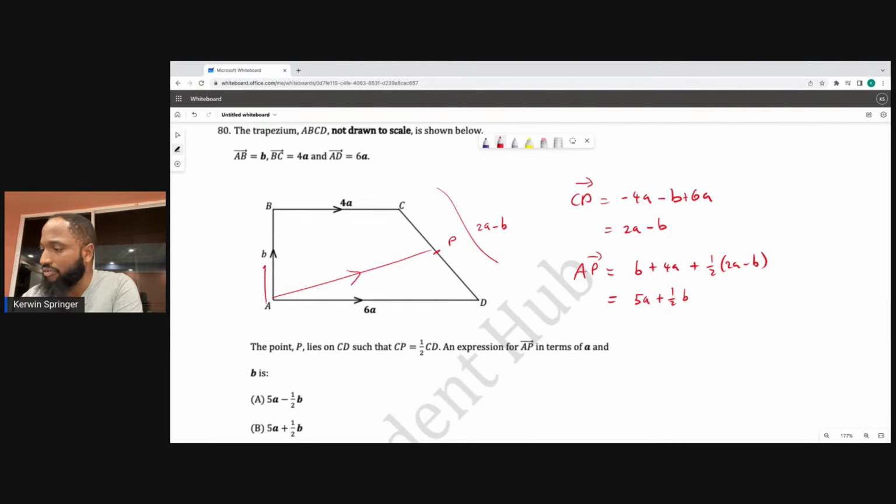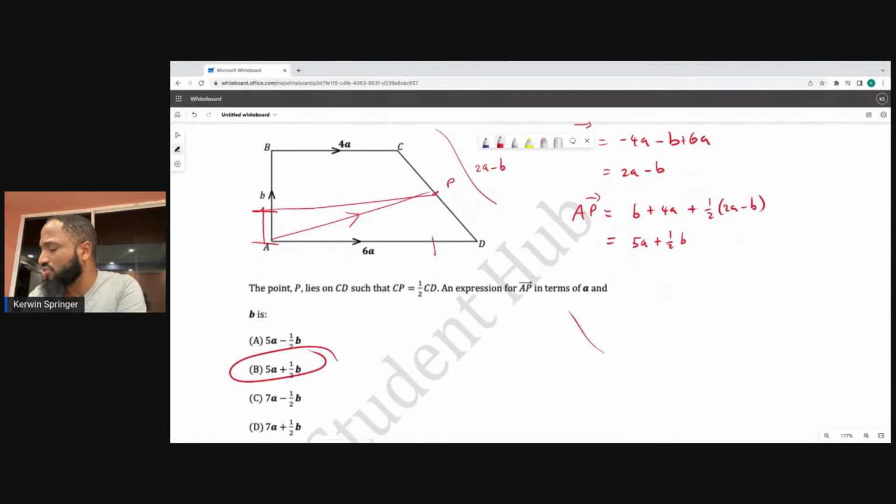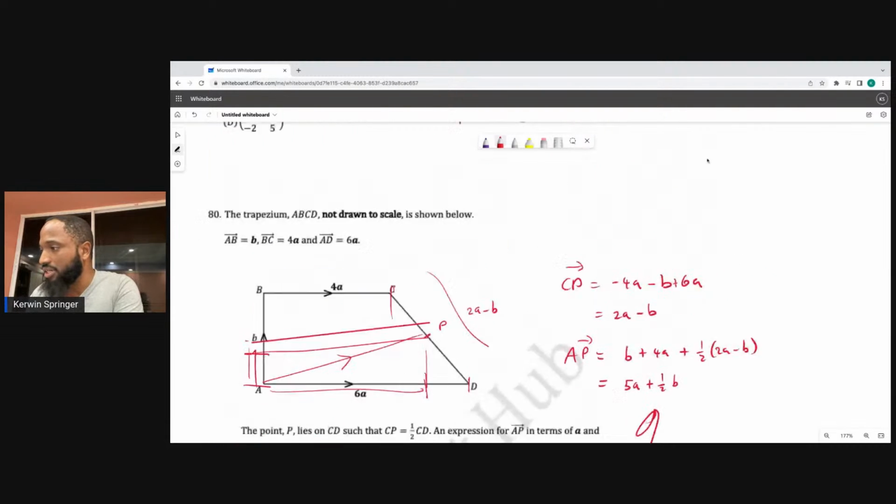So I had to go up half of B, and then I had to go 5A across. That makes perfect sense. So 5A plus half B. You could do this one visually. I didn't need to go through all of that. You go up half, and then you go across 5A. This is 6A, this is 4A, so in between there will be 5A. I could do this one visually.